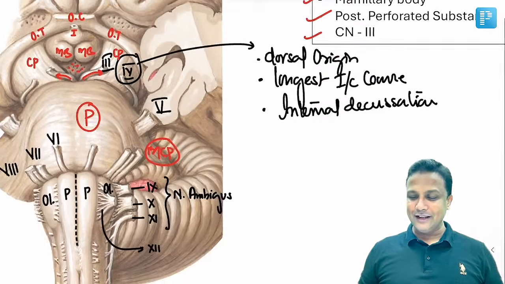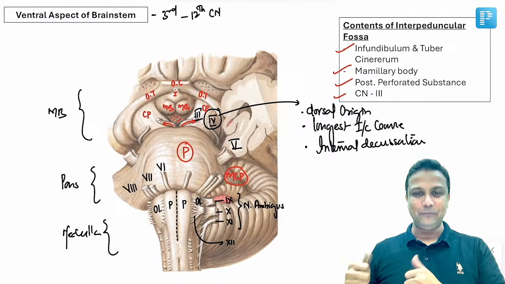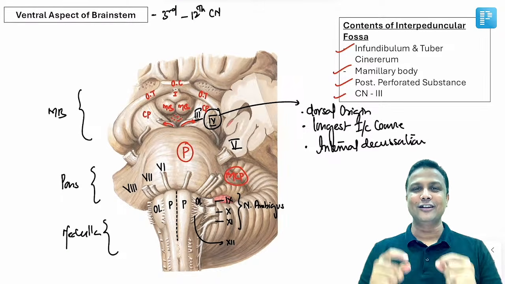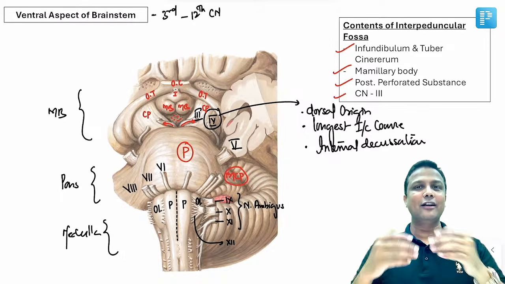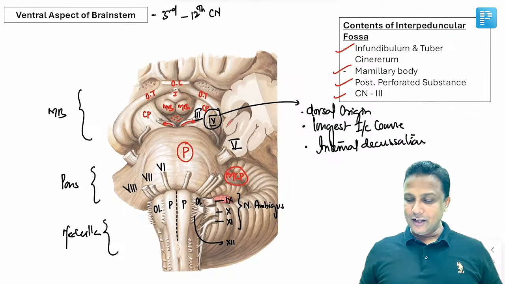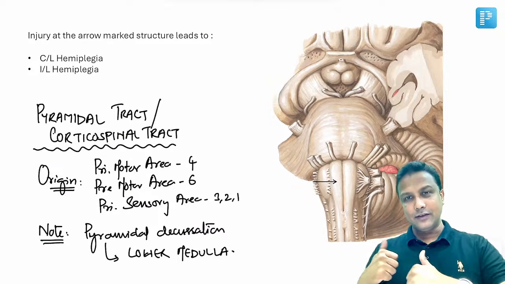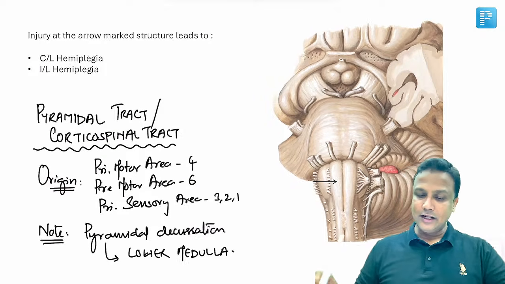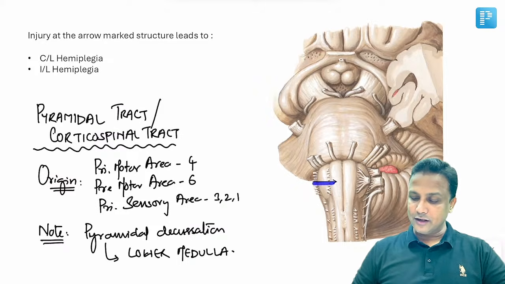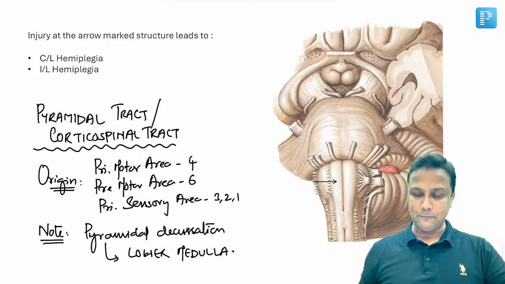Now my dear friends, in this LRR session here right now, if you have revised this with me, you are ready with any question related to the ventral aspect of brainstem. We have revised everything in the ventral aspect of brainstem here. Okay, now let us see one MCQ here, sir. In one of the exams, they have given this ventral aspect of the brainstem. You can clearly see the arrow mark here. अगर यहाँ पर injury होगा, if there is a lesion here, then what is going to happen?